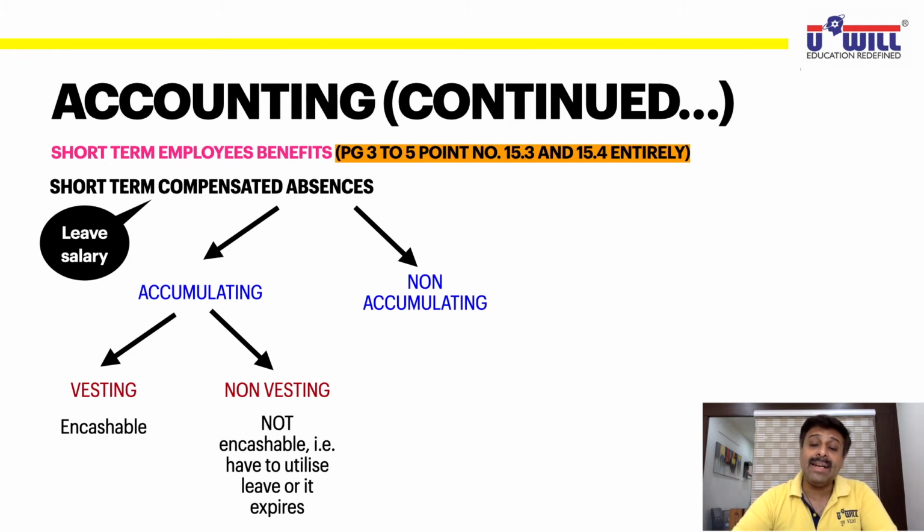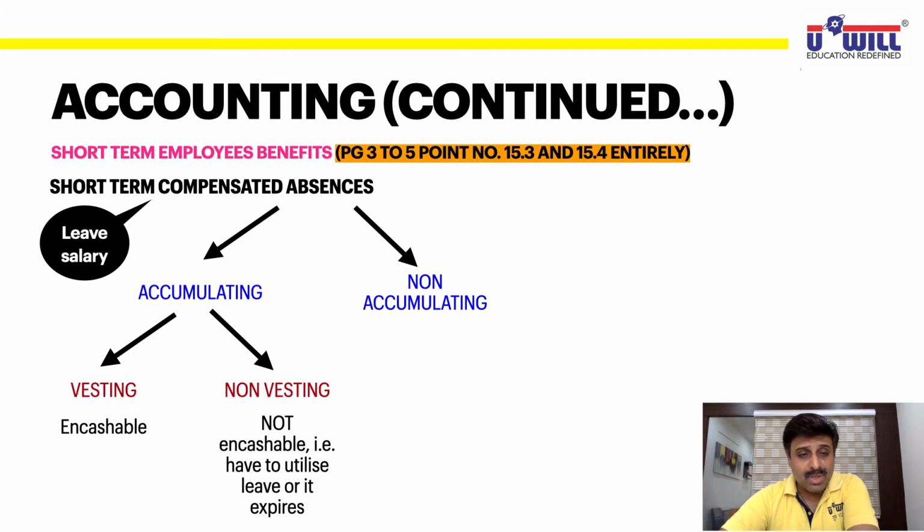So that 17 days in the third year, you have to utilize it. Company will have some time frame. Maybe after 5 years your 100 days leave is accumulated, doesn't mean that for the next 3 months you will not go to the company. So company will have some time limit. In the next 3 years, 4 years, if you don't take the leave, it will expire. So non-vesting means either you take the leave or it will expire, but you will not get cash against that.